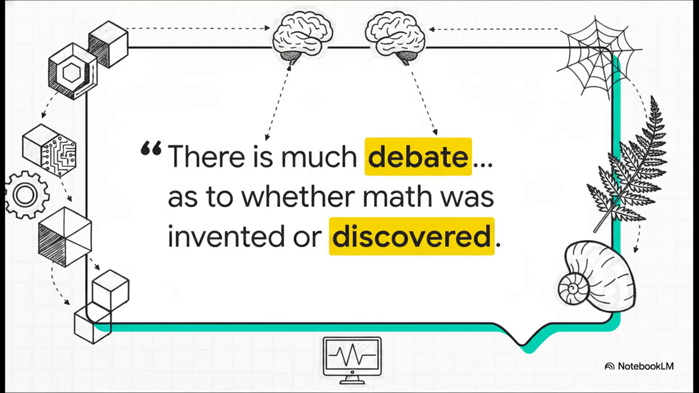And here's the AI's initial output. Quote, "There is much debate among philosophers and mathematicians as to whether math was invented or discovered. Concepts of numbers, ratios, and geometric shapes are observed in the natural world." End quote. I mean, this is fantastic. It sets up the debate perfectly and immediately brings in observations from the natural world. But, and this is absolutely key, it's just the beginning. It is literally only the first block in our iterative process.